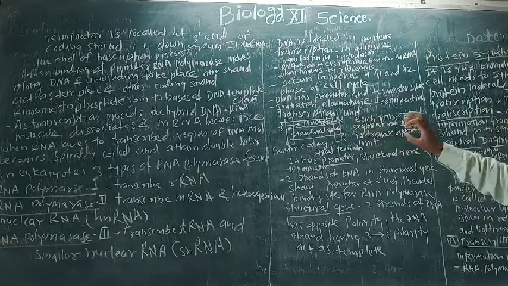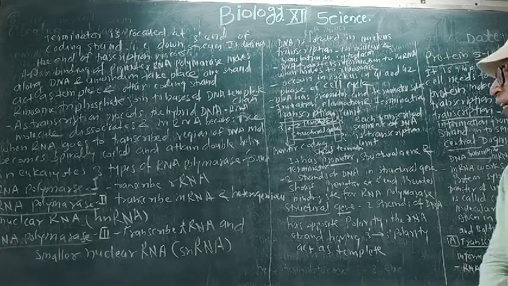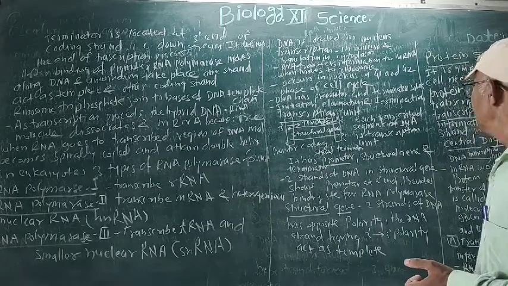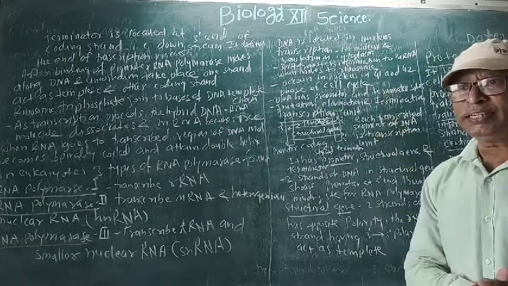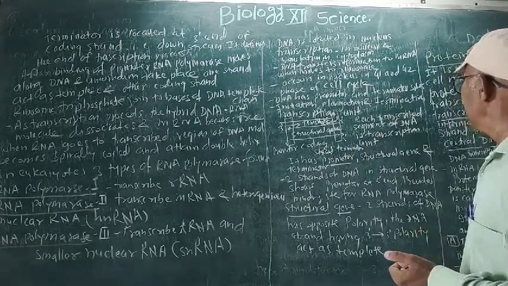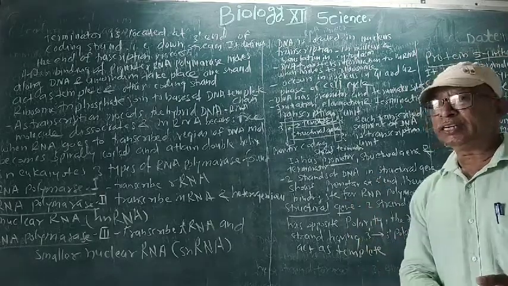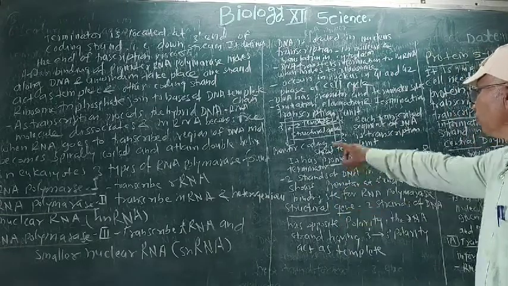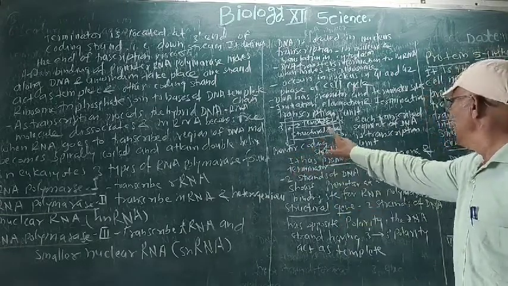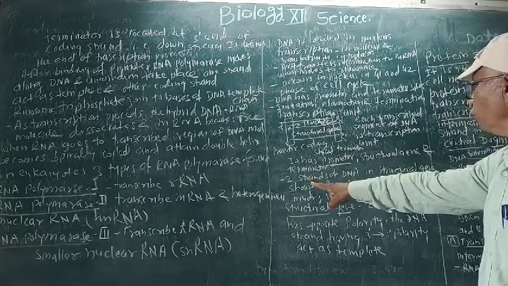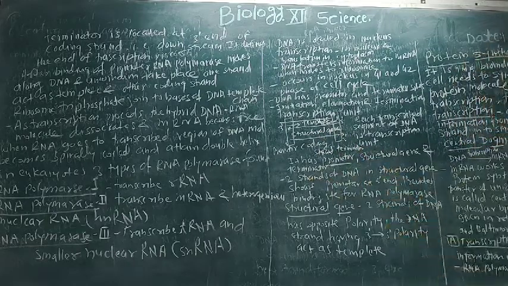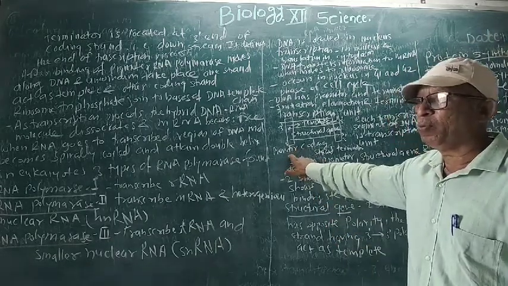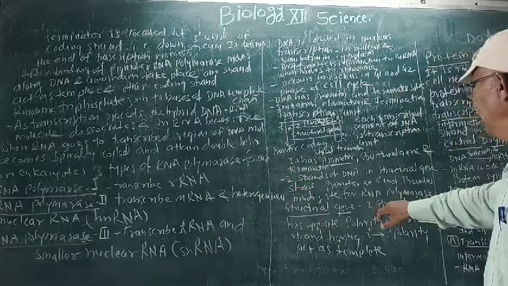Now each transcribed segment of DNA is the transcription unit. What is the transcription unit? Each transcribed segment of DNA is a transcription unit. It has promoter, structural gene and terminator. Now the two strands of DNA in structural gene show the promoter at the 5' end.